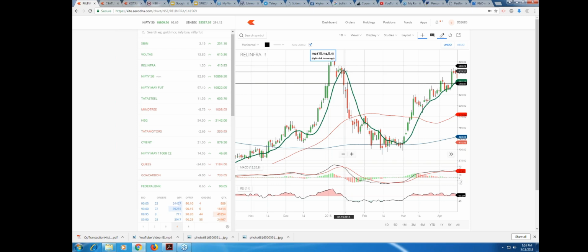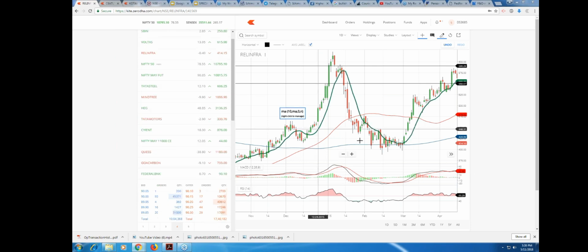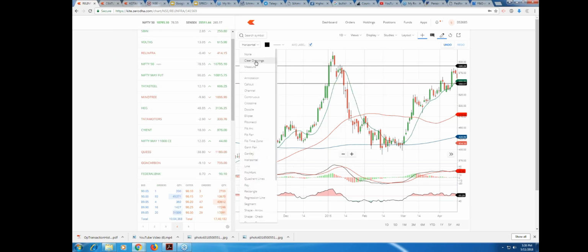Let me take you there and we'll see what happened from 13th of January 2016, in the next few days, to this put. This is the Reliance Infra put, and we are buying a 530 put, right? Because we're taking a midway put value. What happened to the 530 put in this particular period?